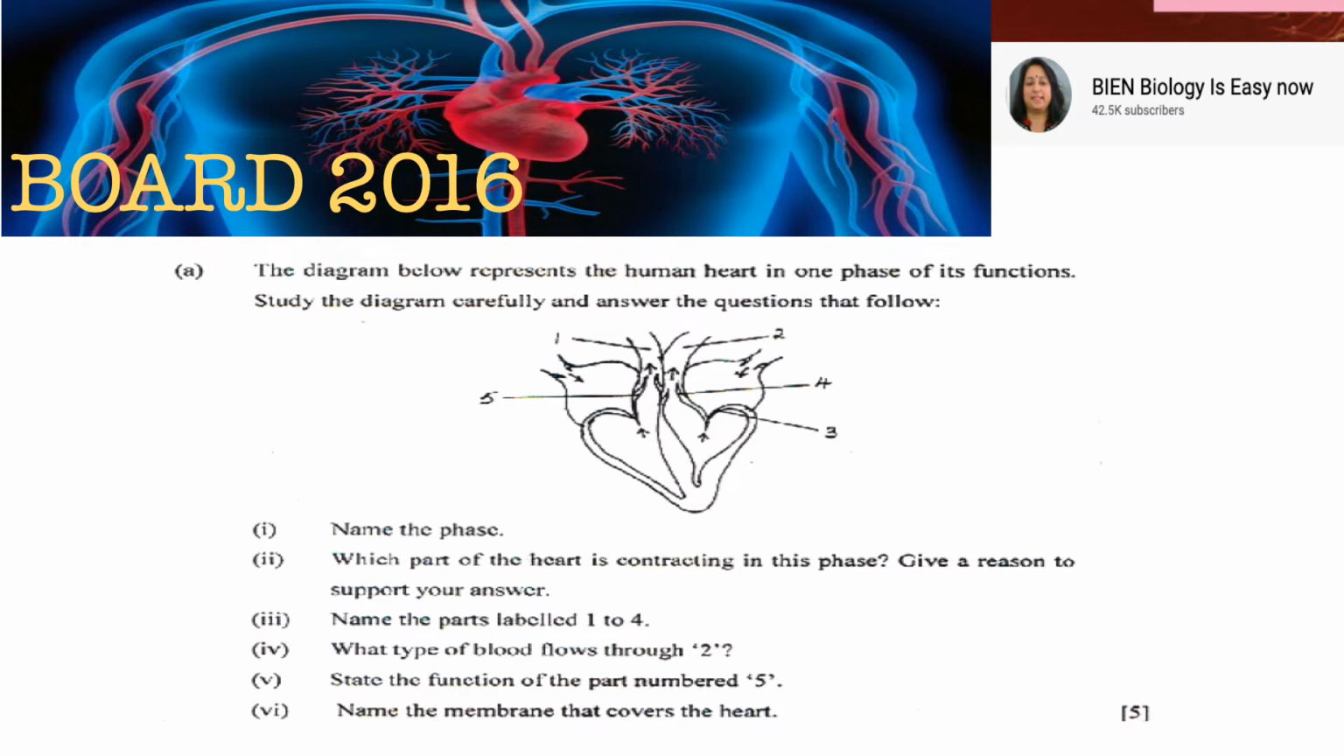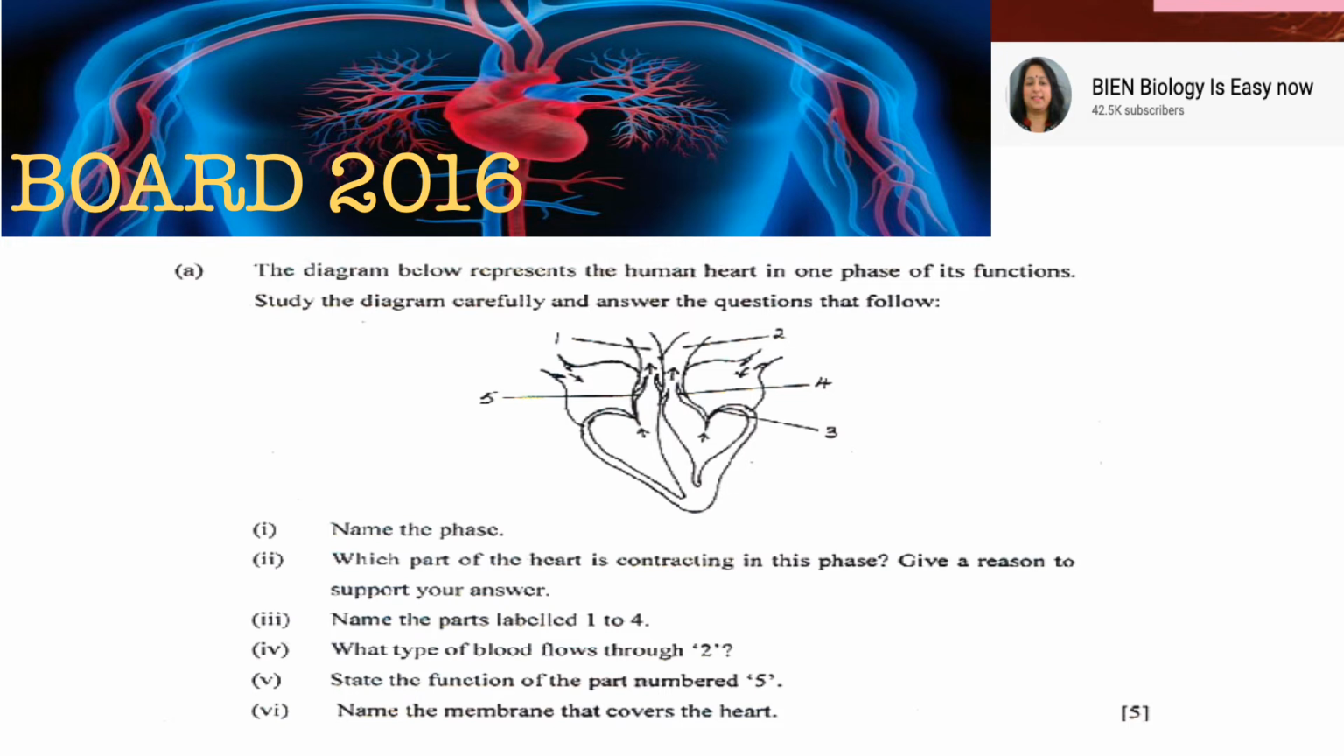Look at where the arrows are going: the arrows are going out of the ventricle and coming into the auricles. That means the blood is flowing into the auricles and is moving outside. So you have to tell which phase this is, and support your answer with that. You can talk about the arrows, you can talk about the shape.